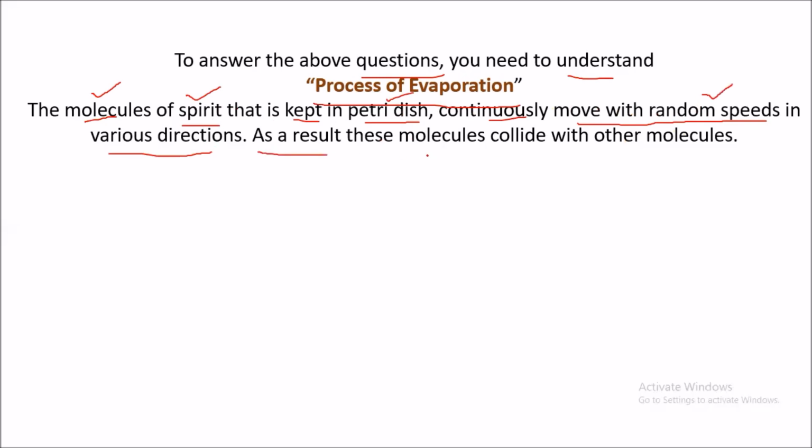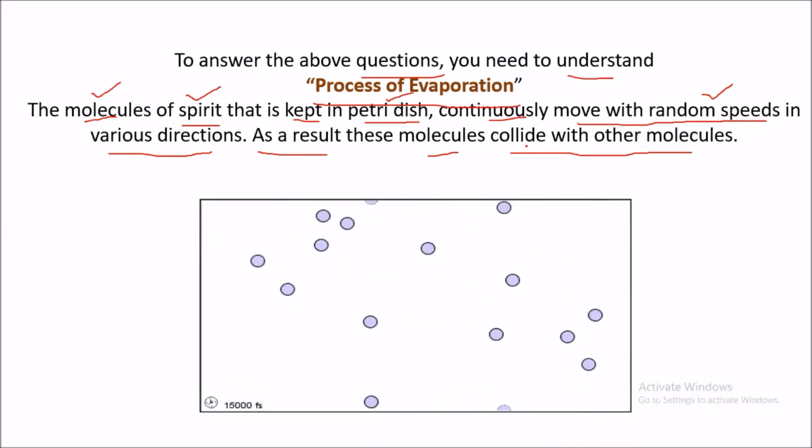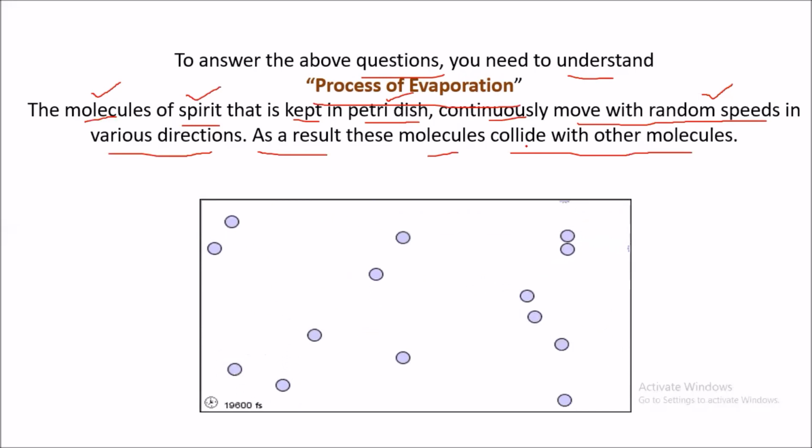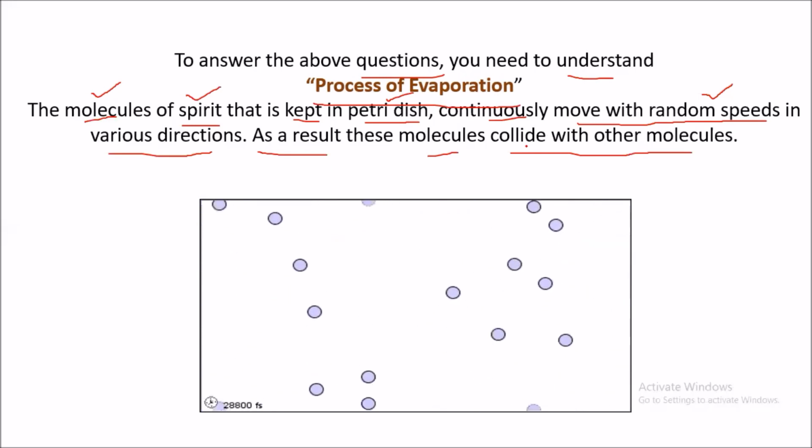As a result, these molecules collide with other molecules present in the spirit.